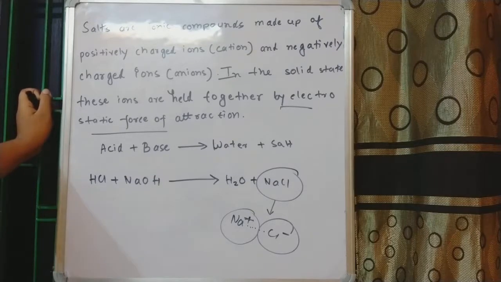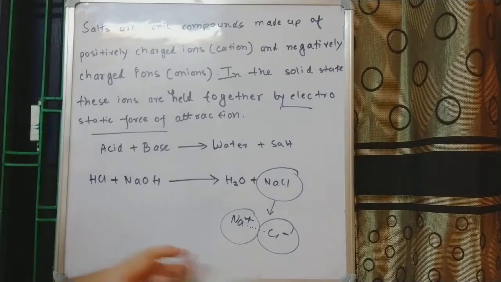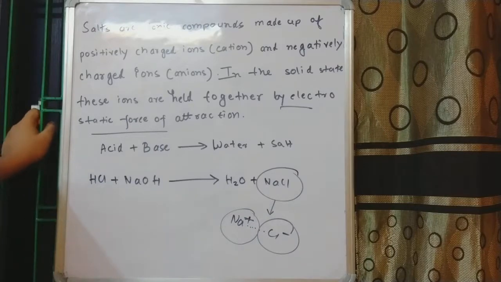There you will come to know about covalent bonding, then ionic bonding, then coordination bonding, etc. You will also come to know that covalent bonds are formed when there is sharing of what? Sharing of electrons. And ionic compounds are formed when cations and anions are formed, and these cations and anions are formed because of complete losing or complete gaining of electrons.